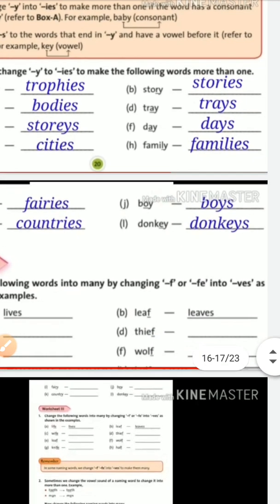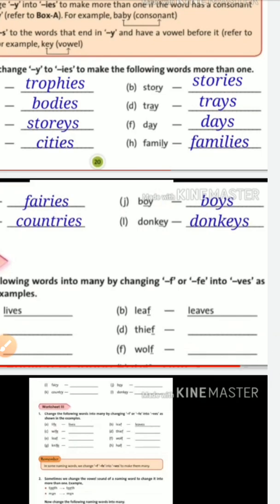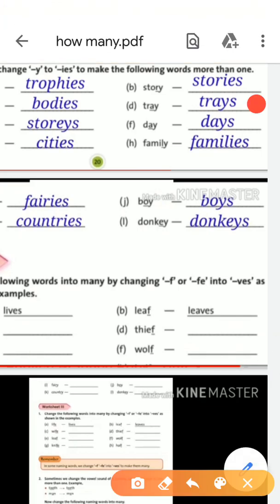Fairies, countries, boys, and donkeys. You can see there are several words like trays, days, boys, and donkeys. Here the y has not been dropped because the alphabet before y is a vowel, so the form has not been changed.